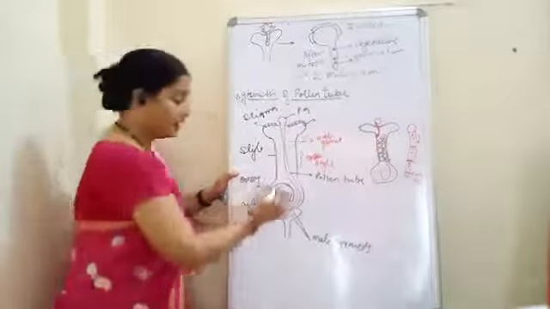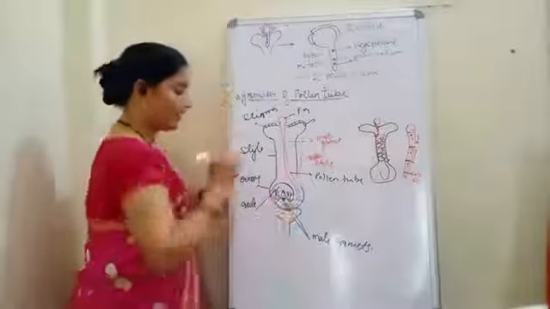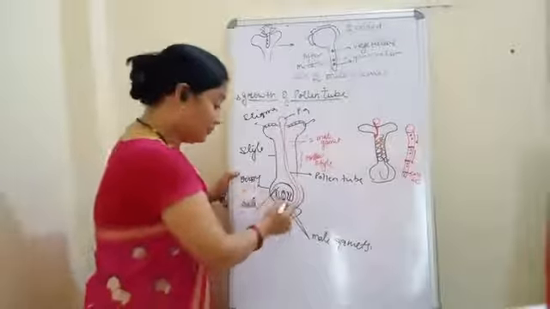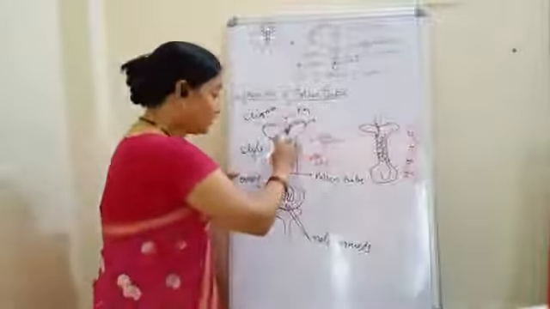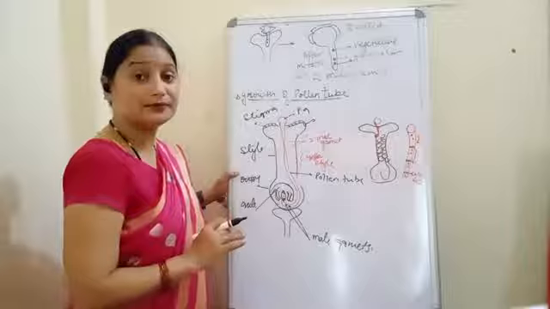Okay, and this is egg. Now see what happens. The male gametes may have to enter here, or the pollen tube will enter into the ovule.